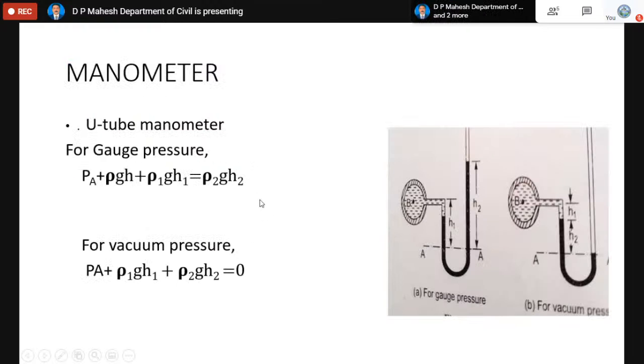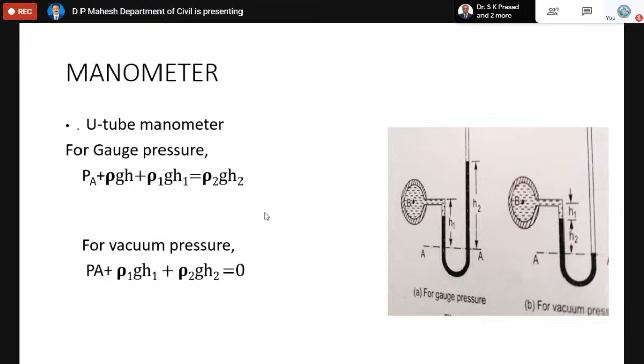Similarly, we have another type of simple manometer, which is called the U-tube manometer. The tube is in the form of the letter U, that's why it is called a U-tube manometer. You can see there are two figures, one for gauge pressure and the other for vacuum pressure. What is the meaning of gauge pressure? Sometimes the pipe carries a fluid which has a pressure more than atmospheric. There are also cases where the pipe carries fluid at a pressure less than atmospheric. Whenever the pipe is carrying a liquid under gauge pressure, we refer to the first figure.